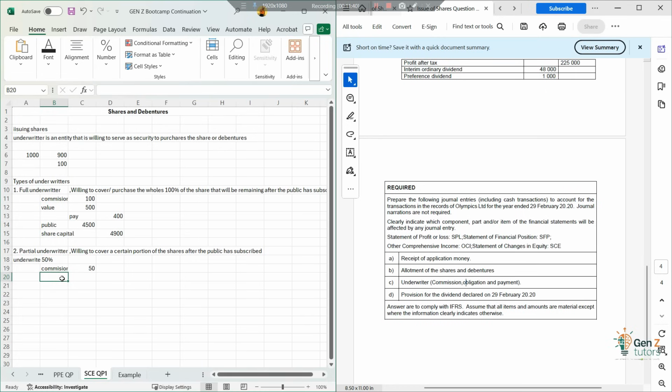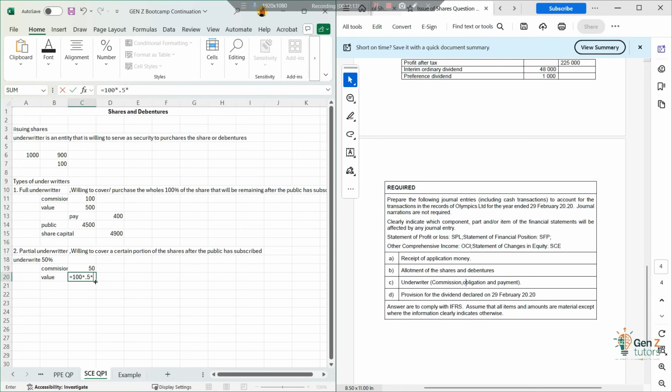Now you'll have to take note that the value of the shares that the underwriter will take will be equal to what? That remaining 100 shares multiplied by what? By 50%, because they were only willing to cover 50%. You understand? They were willing to cover 50% of the shares. So of whatever is left, they are willing to cover 50% of whatever is left. So this is the situation we'll be dealing with.